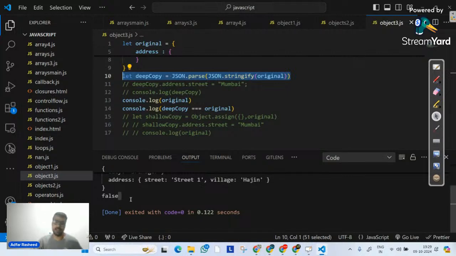Okay. Perfect. I hope we have completely understood two things here. Number one is what deep copy and shallow copy are. Number two is what the Object.assign method is. Am I clear with this? Yes or no? Done?